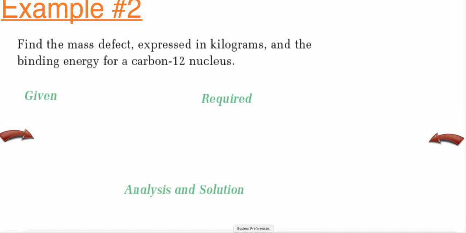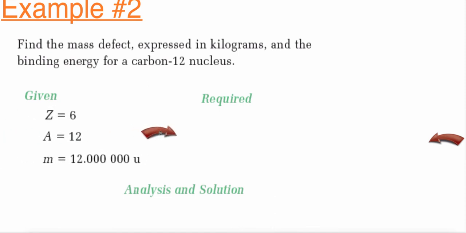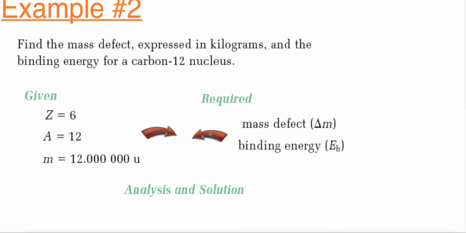So in example 2, we want to find the mass defect in kilograms and the binding energy for a carbon-12 nucleus. Let's look at what's given here first. We know the amount of protons is 6, and the amount of neutrons plus protons is 12, because that's my atomic mass. In this case, we're looking at carbon, so 12.000 is my atomic mass units, since we use carbon to find atomic mass.